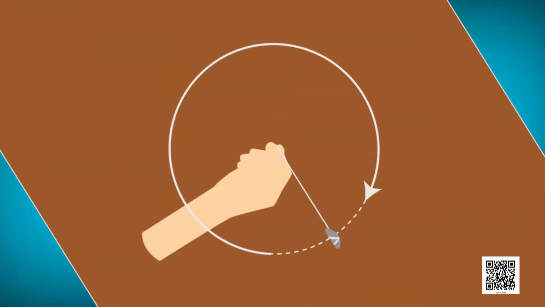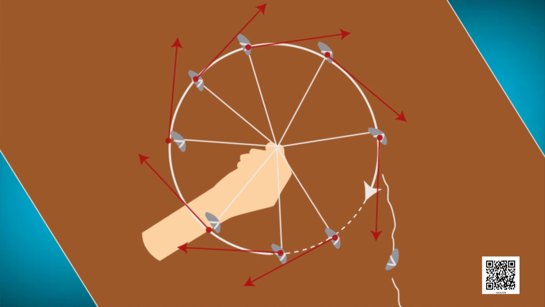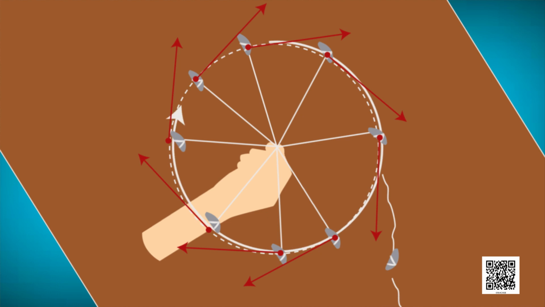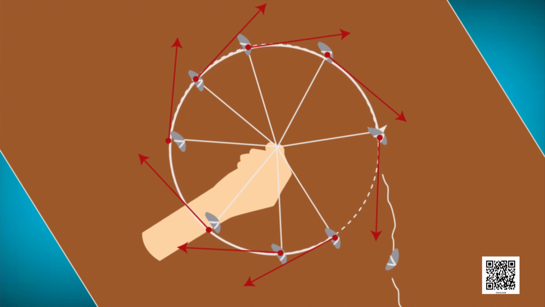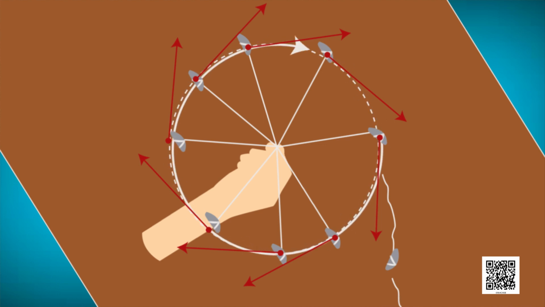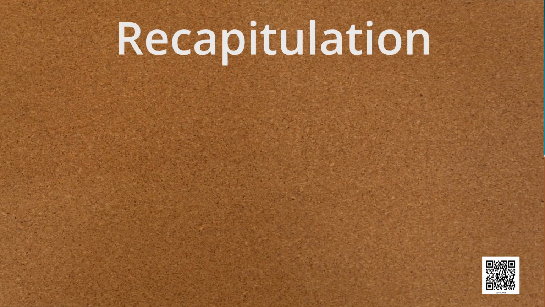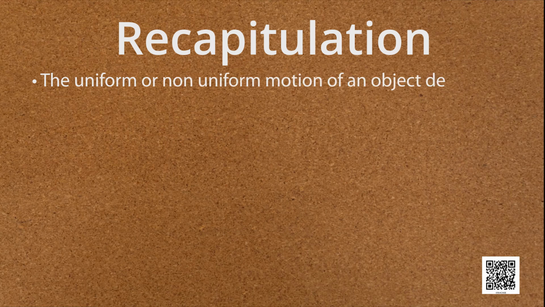On being released, the stone moves along a straight line tangential to the circular path. This is because once the stone is released, it continues to move along the direction it has been moving at that instant. This shows that the direction of motion changed at every point when the stone was moving along the circular path.